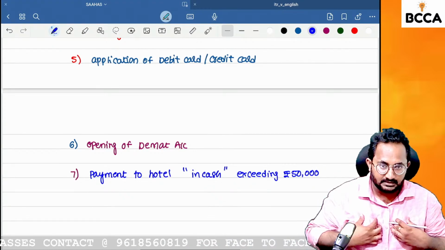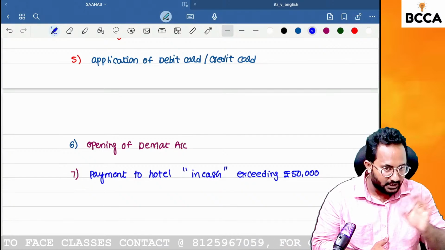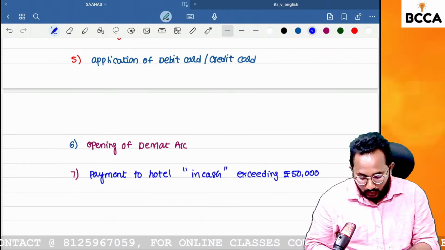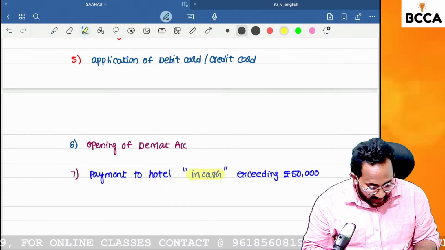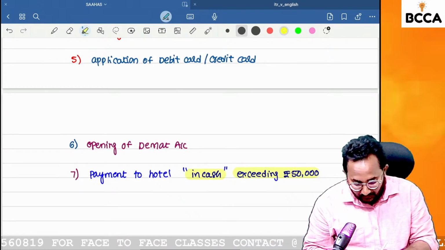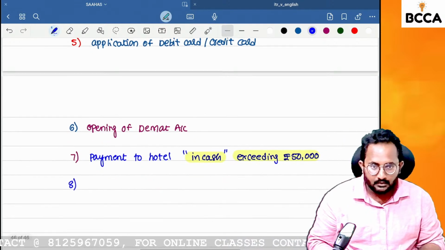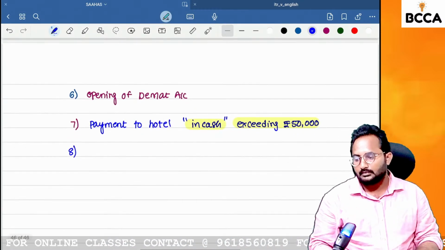Sir, I want to make a hotel payment of 1 lakh rupees in electronic mode. No need to mention the PAN number. If you want to pay that hotel bill in cash form, exceeding 50,000, in this case only you have to mention the PAN number. Are you getting that clarity?